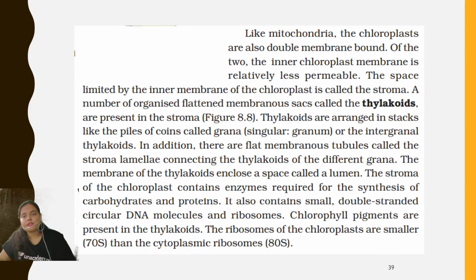Like mitochondria, the chloroplasts are also double membrane bound. Of the two, the inner chloroplast membrane is relatively less permeable, because porin is present in less amount. The space limited by the inner membrane of the chloroplast is termed as stroma. A number of organized flattened membranous sacs called the thylakoids are present in the stroma.